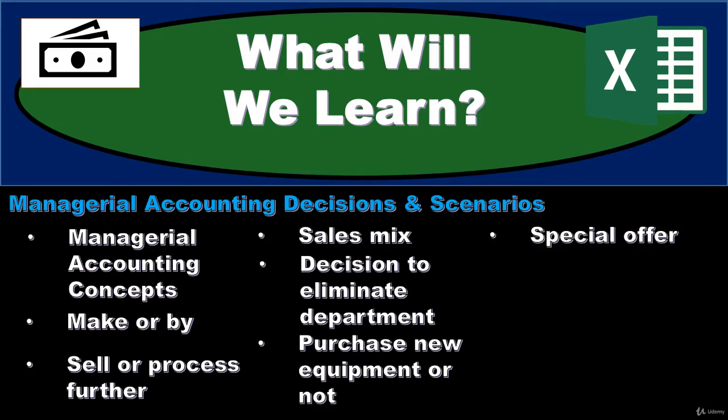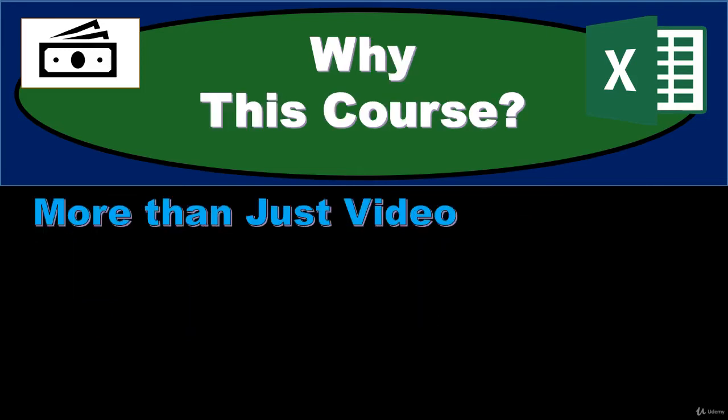We'll have a special offer type of decision. This is a scenario where someone might offer to purchase our inventory at a lower price for a one-time special offer. We need to consider whether or not we should accept a special offer, or in what cases we would accept the special offer. Once again, this will teach us and let us see those relevant costs, relevant benefits to that type of decision-making process. We'll calculate the sales price, so we'll consider how to think about the cost and look at a couple different methods for the calculation of the sales price, given the cost data, the cost information.